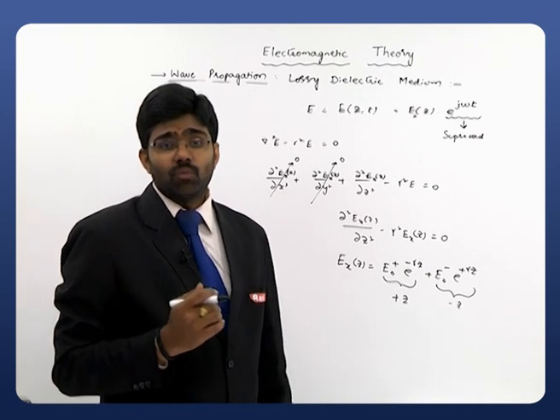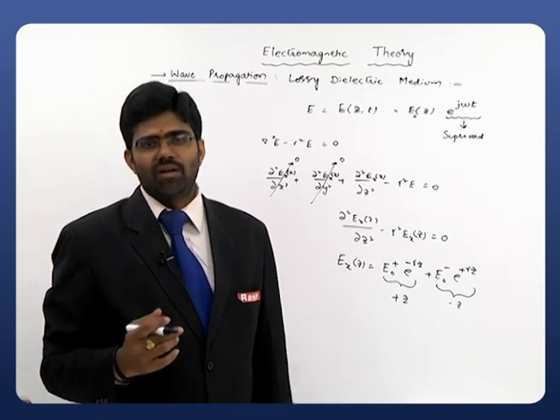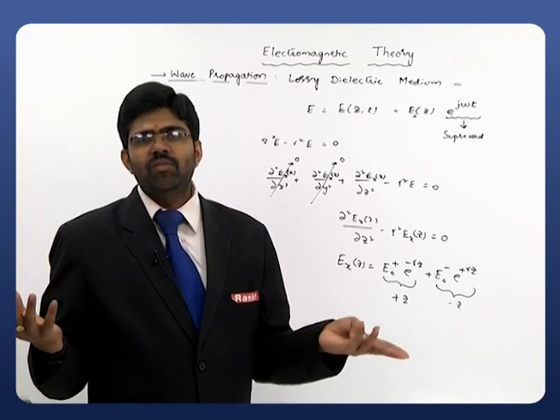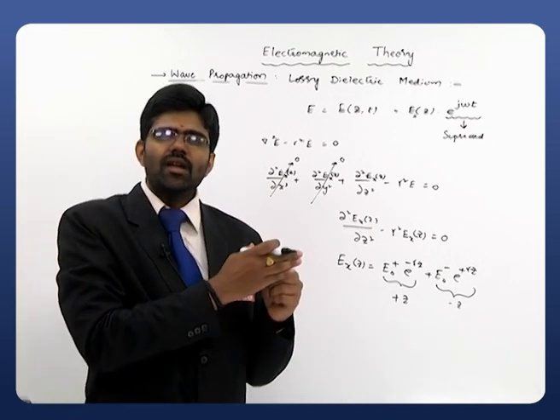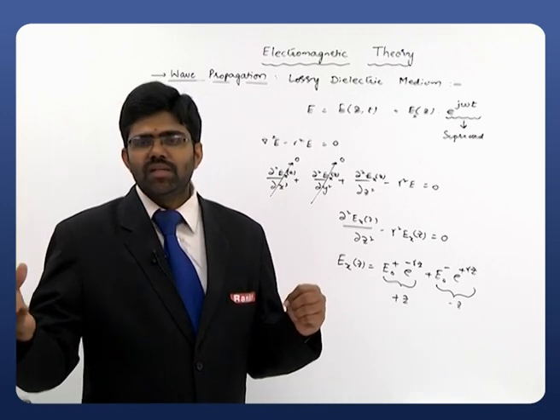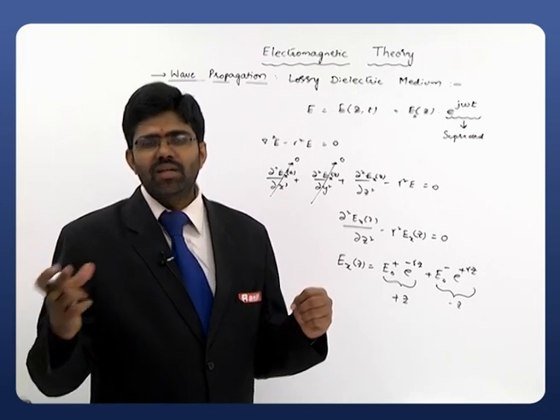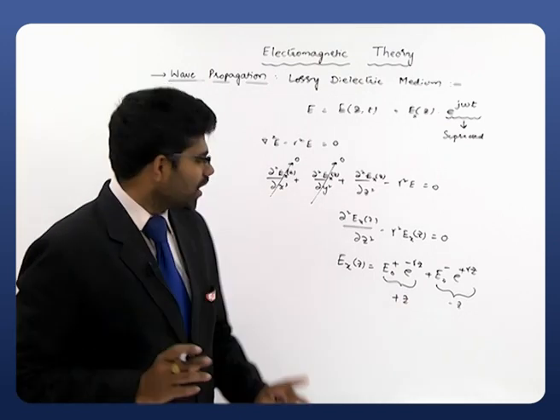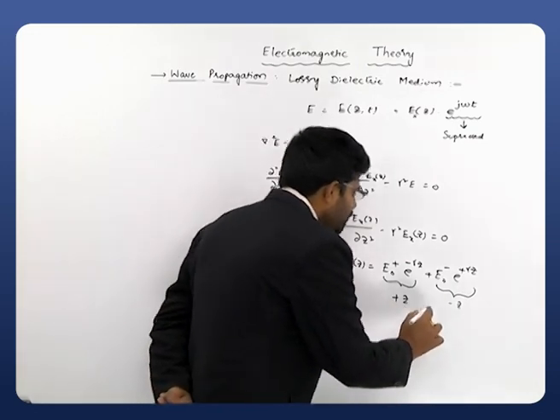But here what we are considering is a boundaryless medium, that is, the medium has no boundary. Since it has no boundary, there will be no reflection. The wave entirely travels to infinity. Since it has no reflection, clearly only the positive direction wave we are supposed to consider. That's why I am neglecting this particular term.